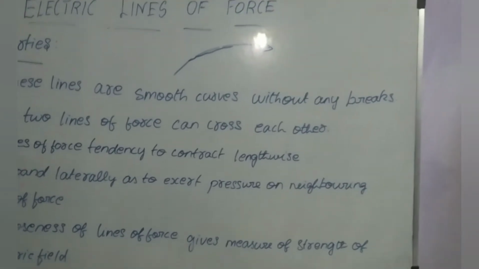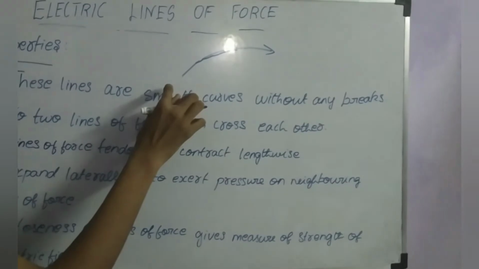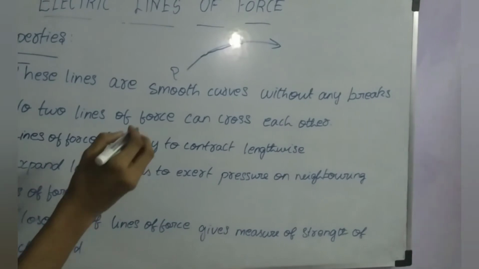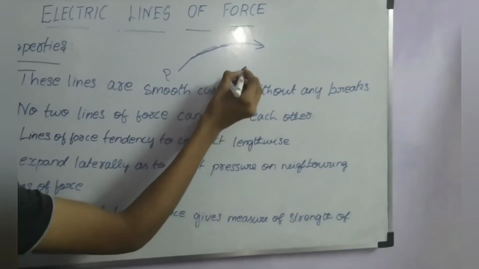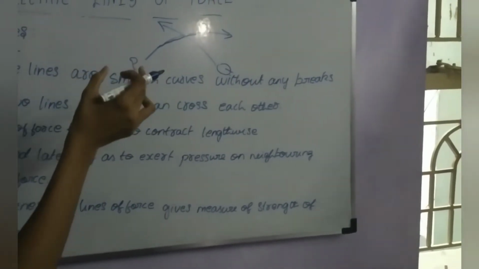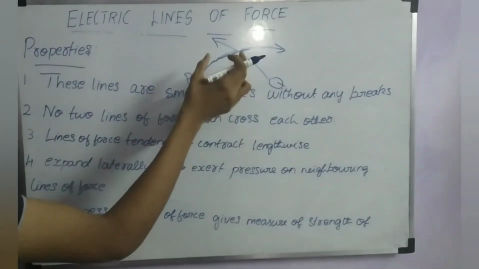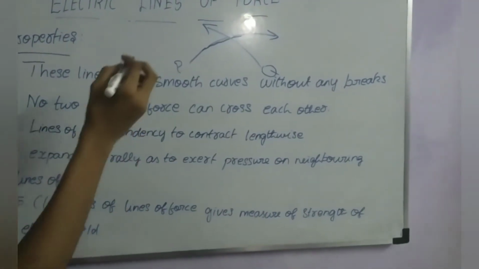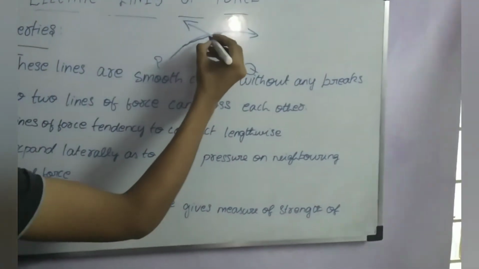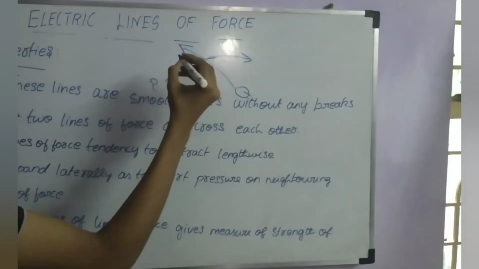Second property: no two lines of force can cross each other. For example, take an electric line of force and name it P, and another electric line of force Q. First we assume that Q intersects P. We know the direction of electric field at any point on an electric line of force is the tangent of the curve.